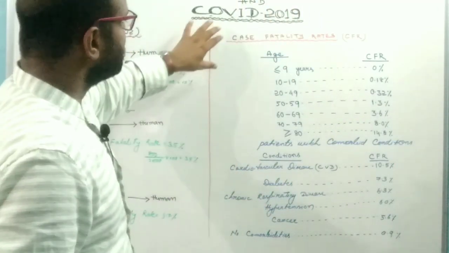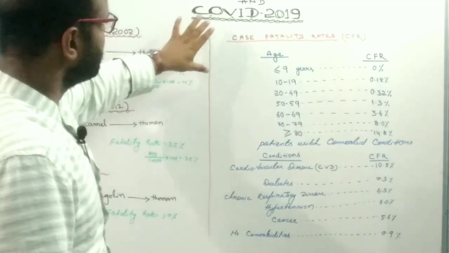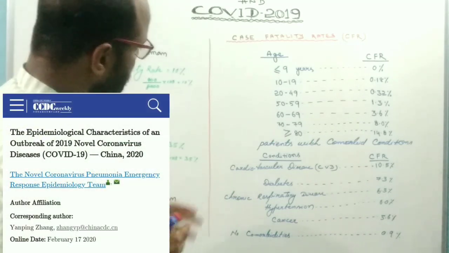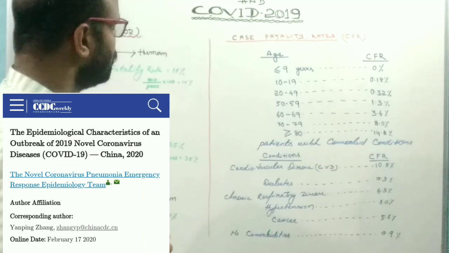So now come to the case fatality rates. This is the up-to-date data, and it may vary in future.